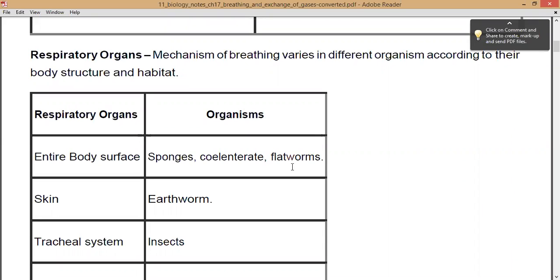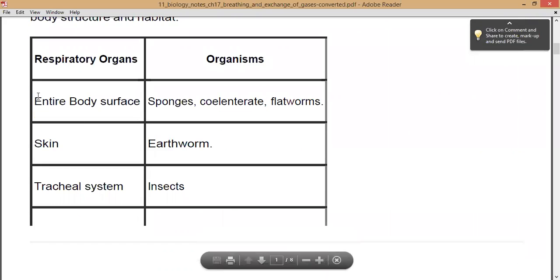So two things are very important. On the basis of the body structure as well as the habitat, the mechanism of breathing also changes, and they possess different types of respiratory organs. So here we can see that these are the respiratory organs, and here these are the organisms.